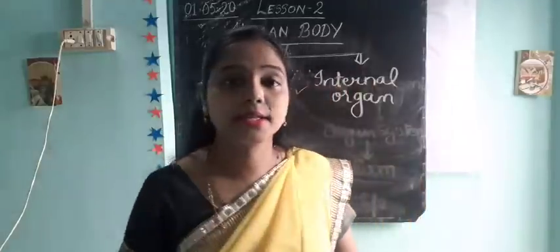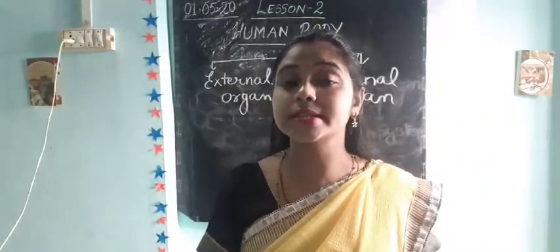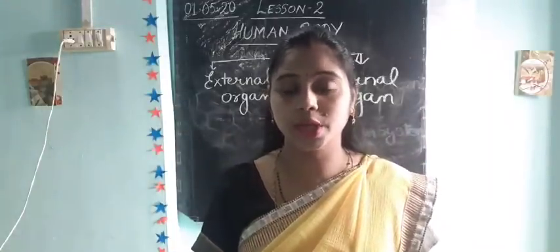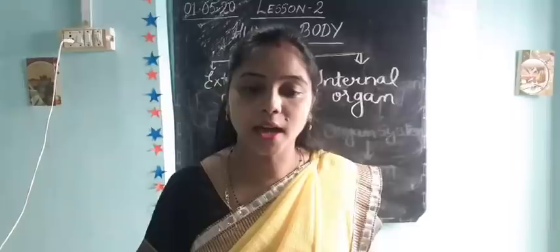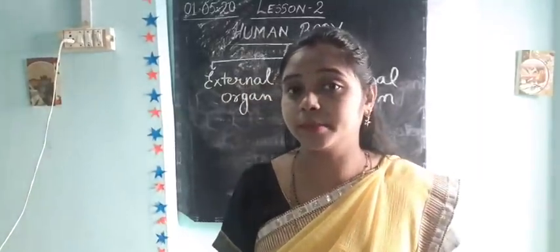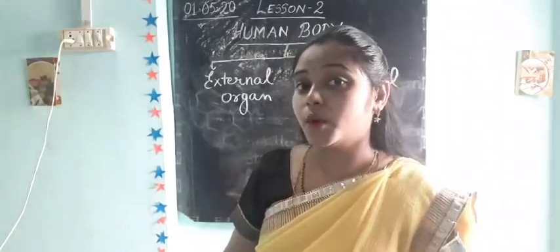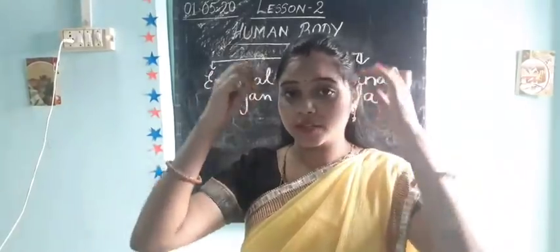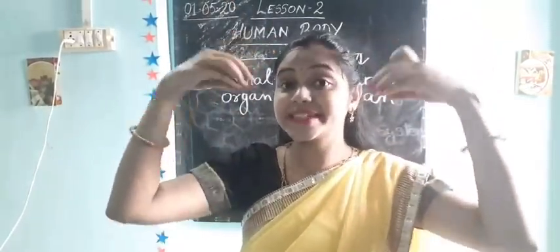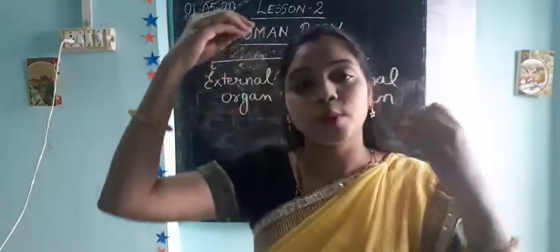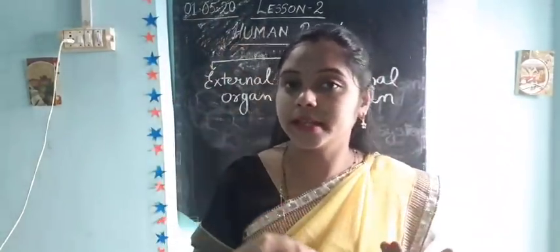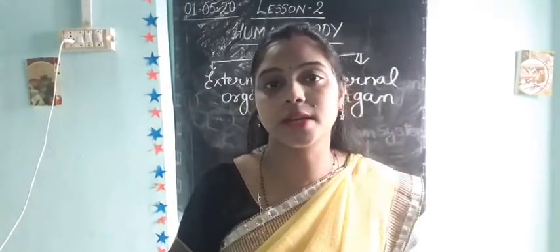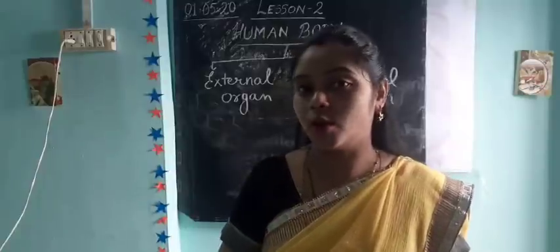Now let's come to internal organs. Internal organs are present inside our body. For example, the brain. The brain is not outside of the head, the brain is inside the head. So inside our body, that is an internal organ. In this lesson, first we will study the internal organs only.